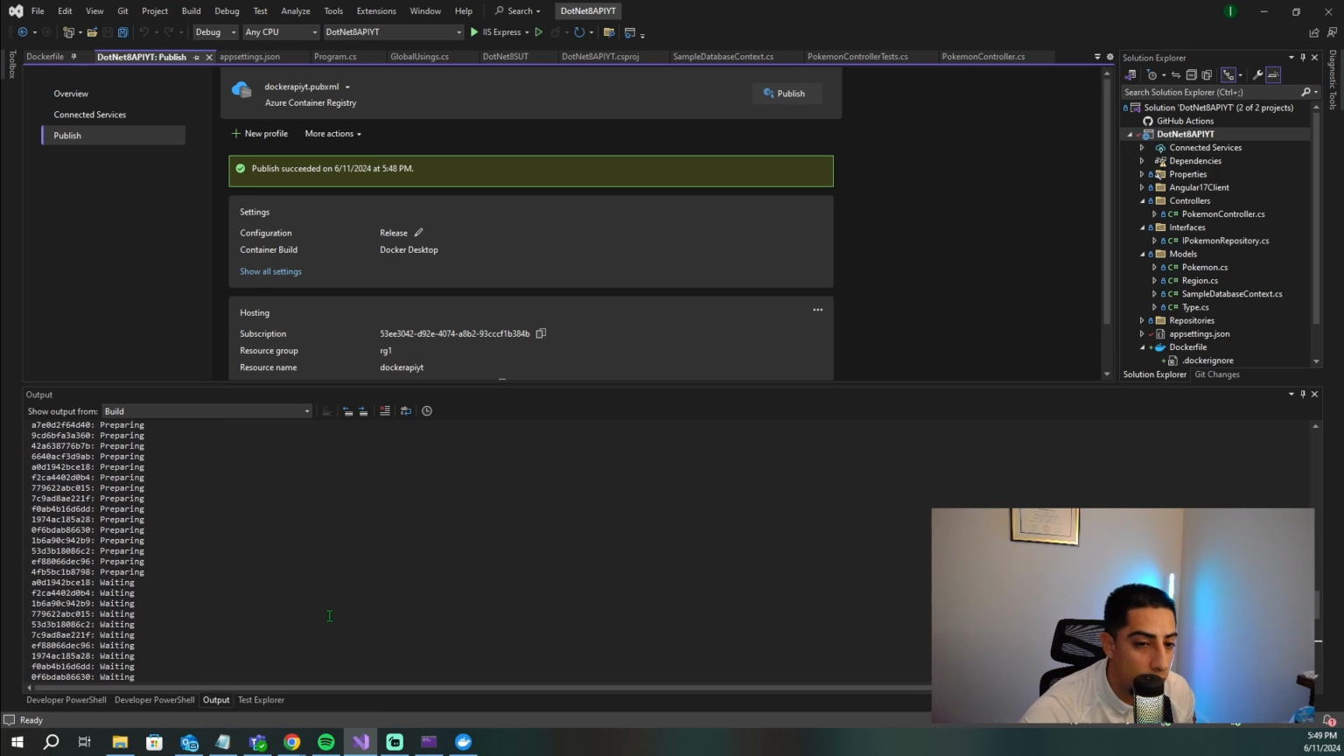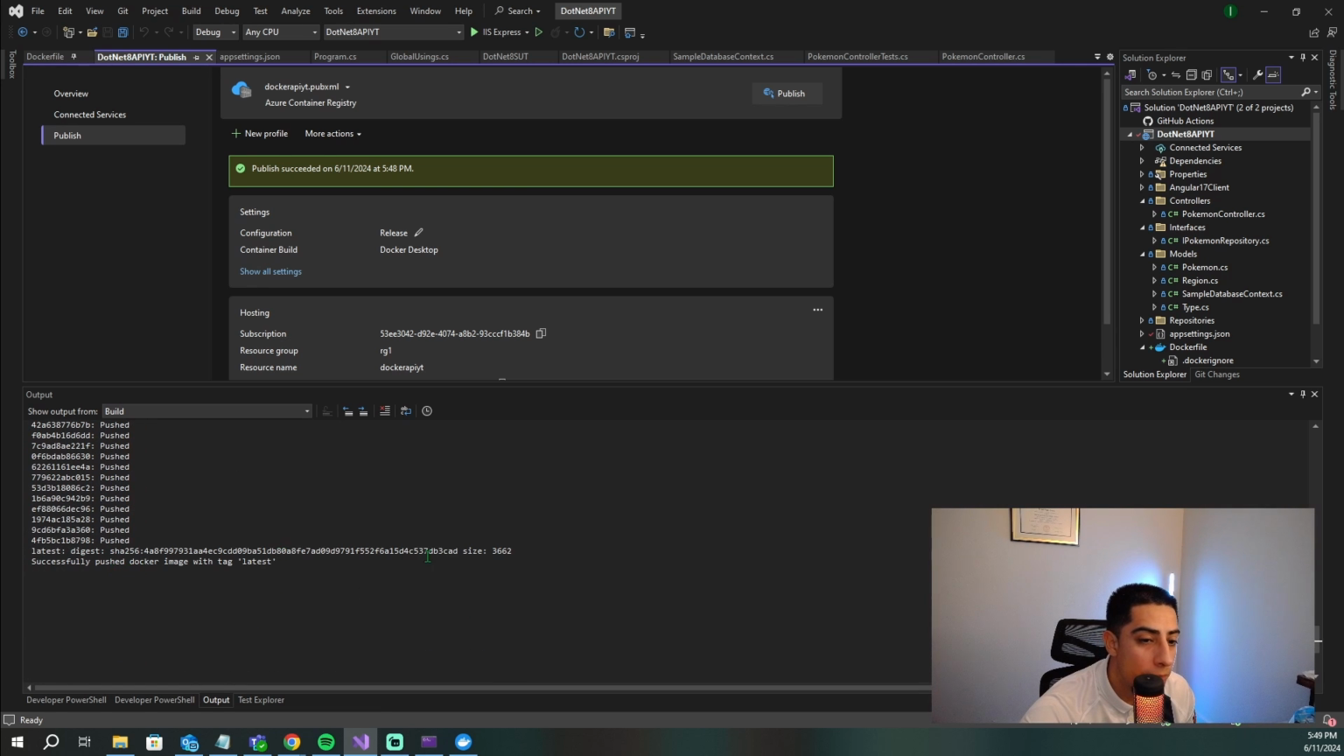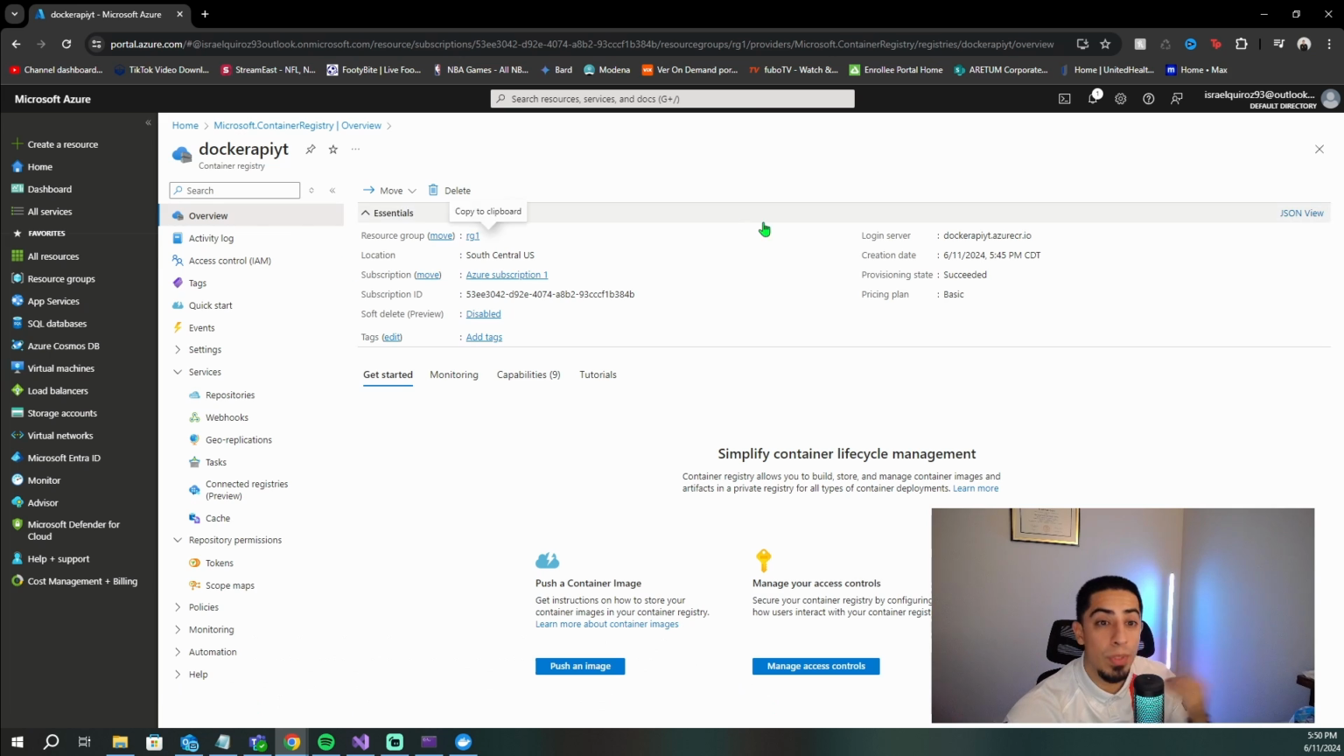And it'll go through this whole thing, pushing to the repo. And then it'll tell you that it was pushed with the Docker image with the tag latest. So now let's go check out our Container Registry and see if our stuff is there. Now that it's finished being pushed, let's go find it in our container registry.